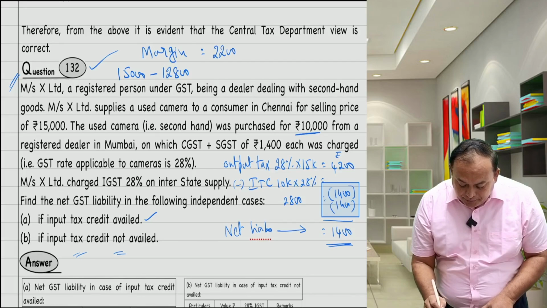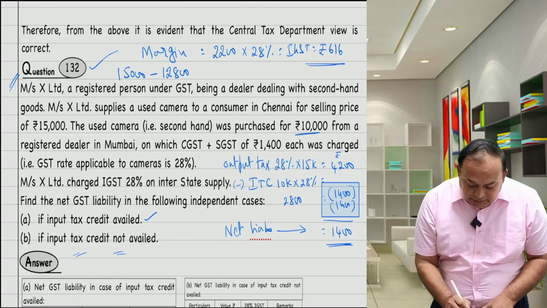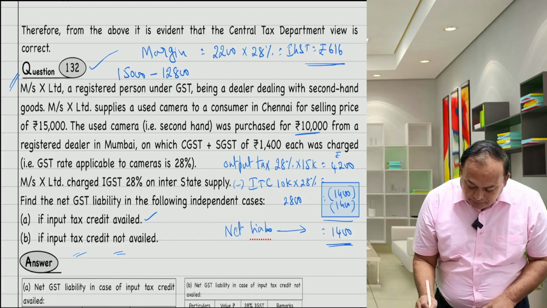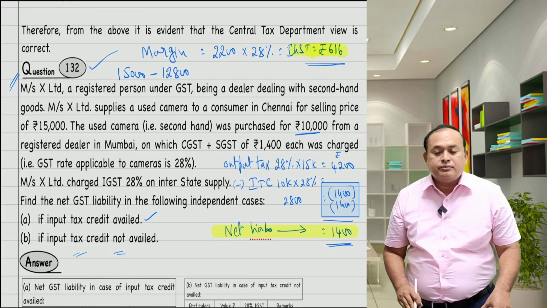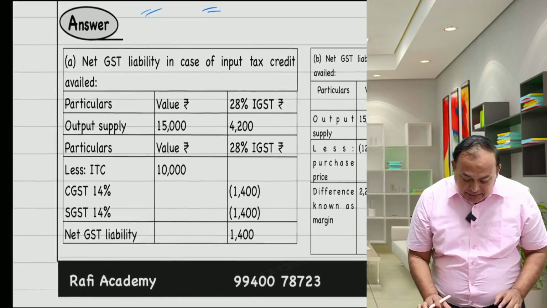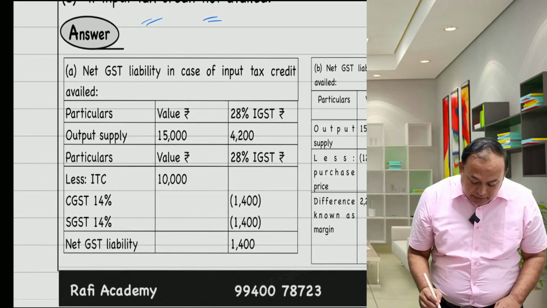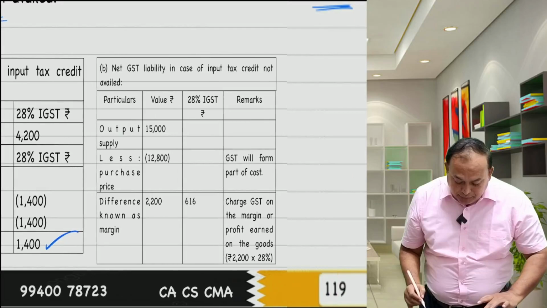2,200. Very good. So on which IGST 28%. So my IGST amount is equal to how much? 616 is the answer in the given case. The solution is given. See, first case 1,400 net liability. You rightly identified it, simplified minus told. Then coming to the second part, second part you see.